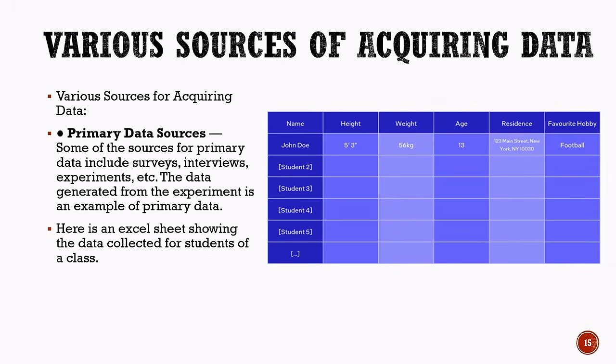The slide also shows an example of an Excel sheet containing data collected about students in a class. The table includes information such as the name, height, weight, age, residence, and favorite hobby of the students. Since this information is collected directly for the purpose of the study, it is an example of primary data. In the next section, we will explore other important sources from which data can be acquired.